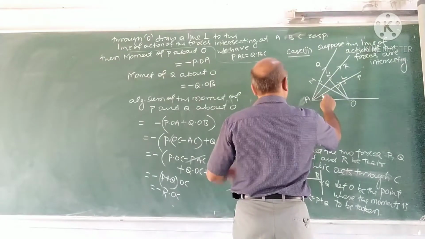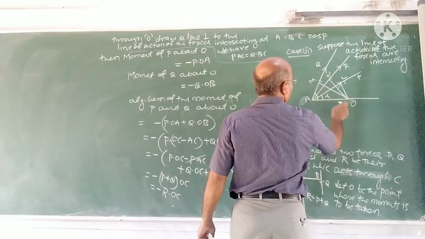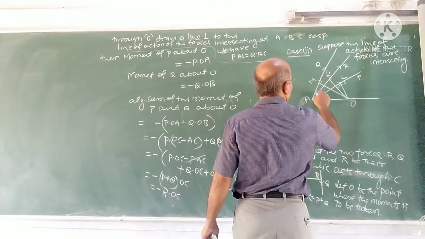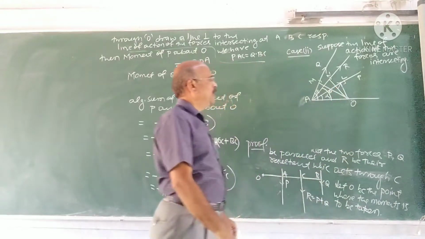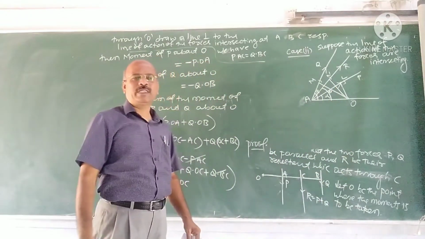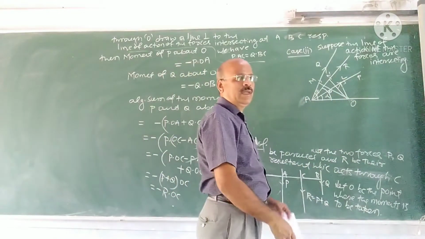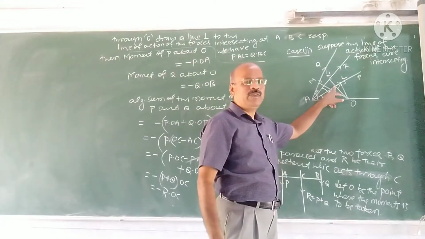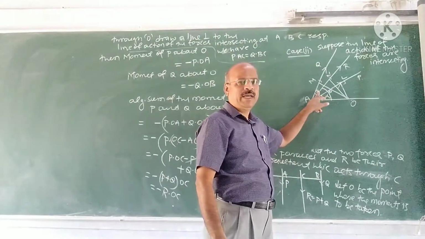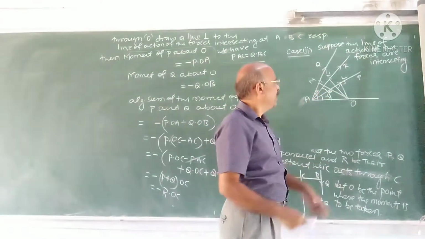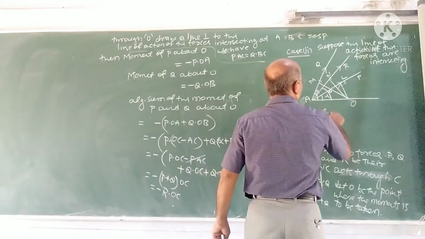Now, what is the moment of this P about O? We take this angle as alpha. The angle made by OQ with OA is beta, and this angle is theta. What is theta? The angle made by R, the line of action of the resultant, with OA is theta. The angle made by the line of action of the force P with OA is alpha, and for Q it is beta. Now, what is the moment of P about O?